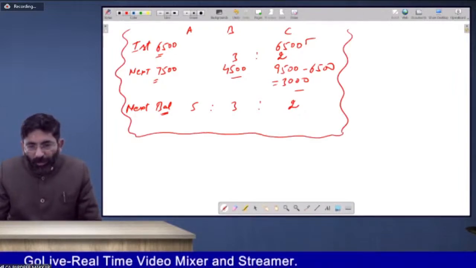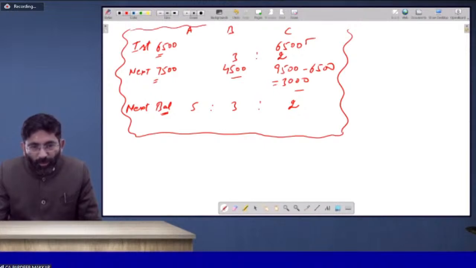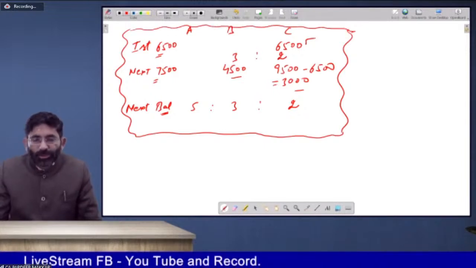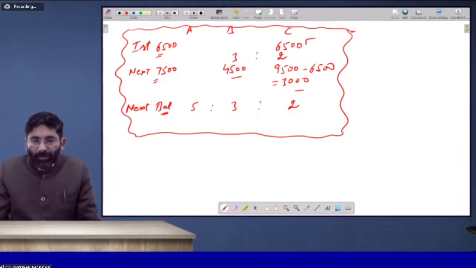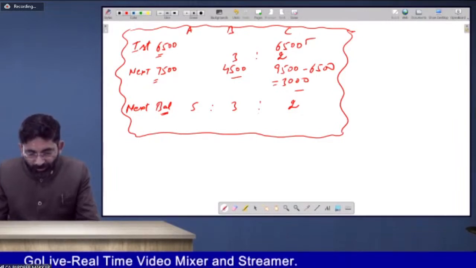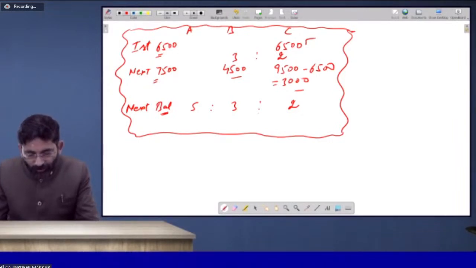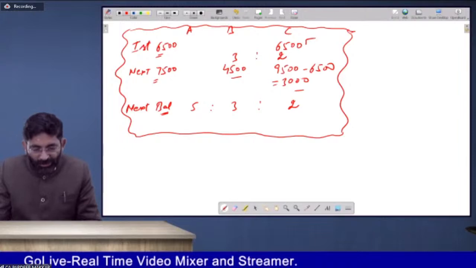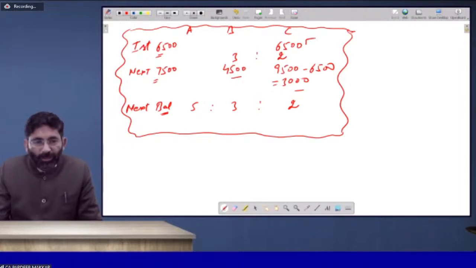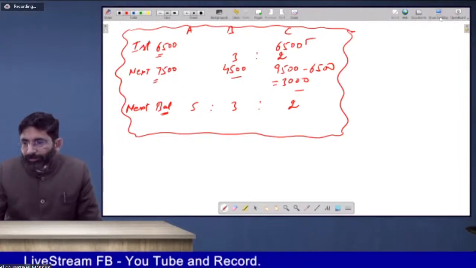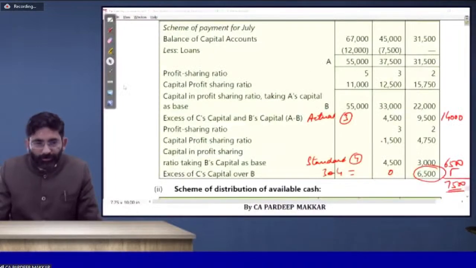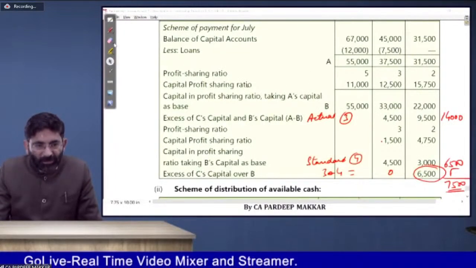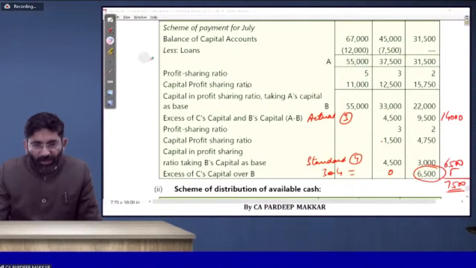After preparing that table, you should have this format with you to solve this question. Now this question will be automatically solved. Copy this. Better to just do this question first, then we will come to the notes also. Okay, better. Now, is that clear? Please tell me. If it is clear, we will move ahead.